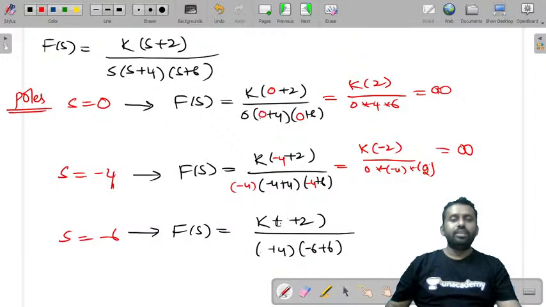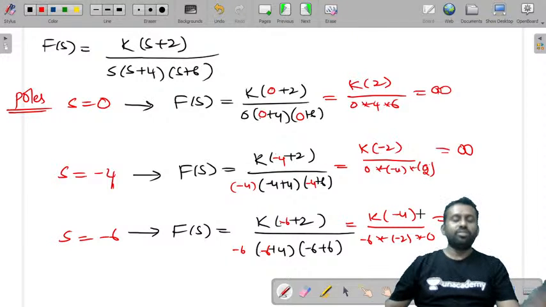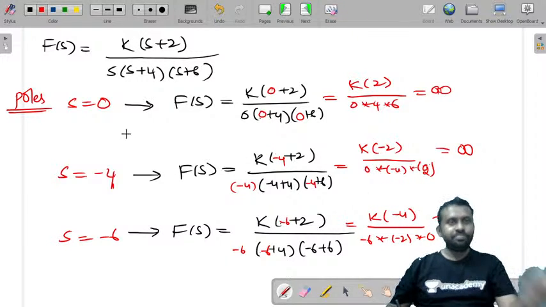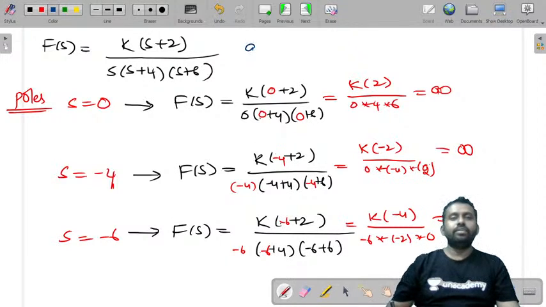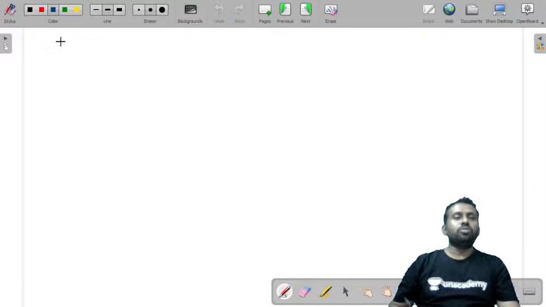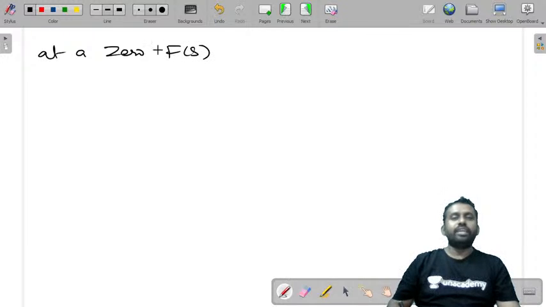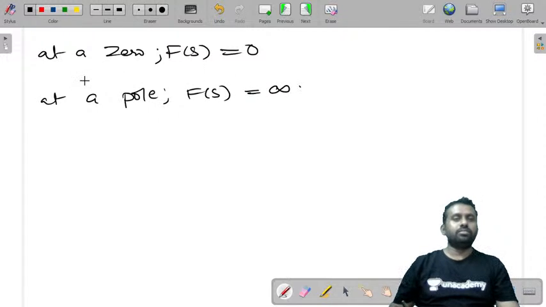Now if you observe this, s = -6. So this is K(-4) / [-6 × (-2) × 0]. This will also give me an infinite value. So we can write that at a pole the function value F(s) = infinite. So we can conclude that at a zero, the function F(s) value will be 0. At a pole, the F(s) function value will be infinite. Clear?